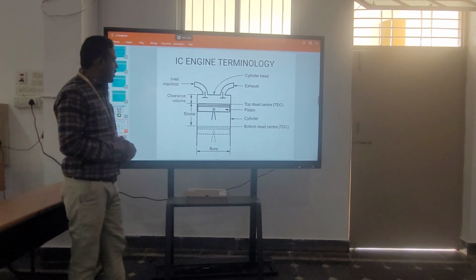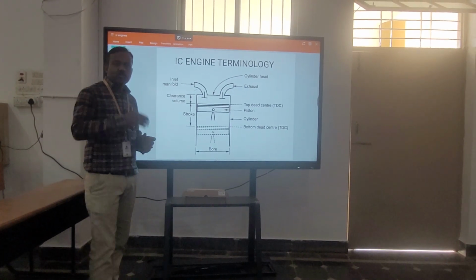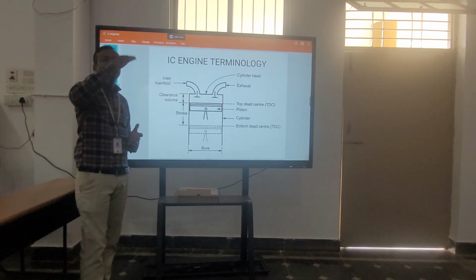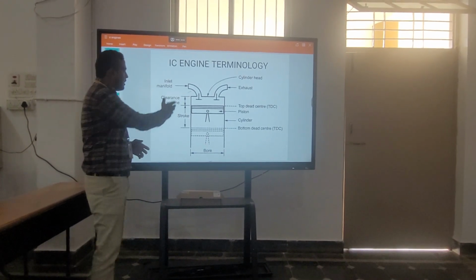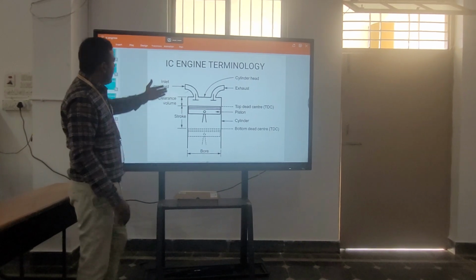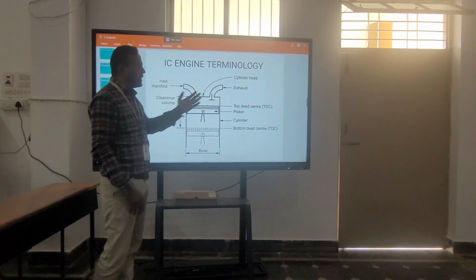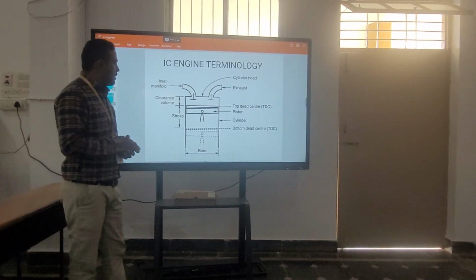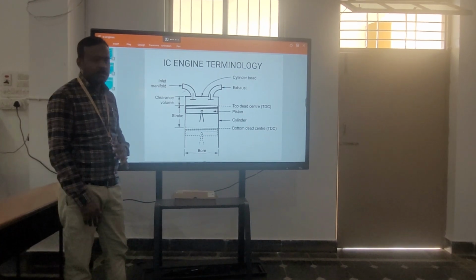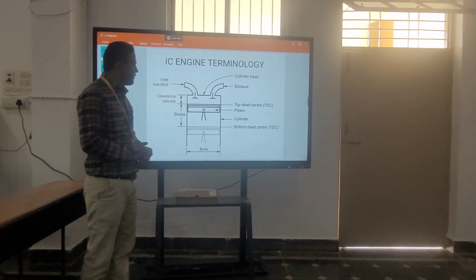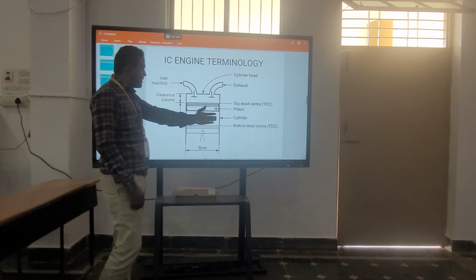Clearance volume is the volume left over above the piston at top dead center. We also have the intake manifold, exhaust and cylinder head. The cylinder is covered by a portion called the cylinder head, and combustion takes place inside the cylinder.